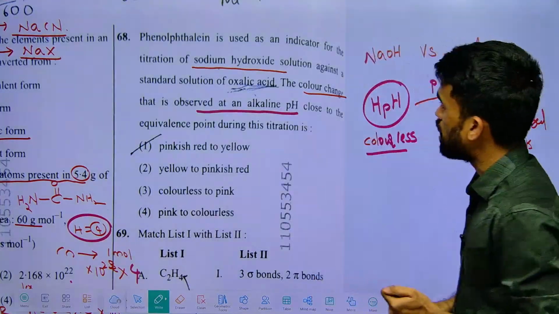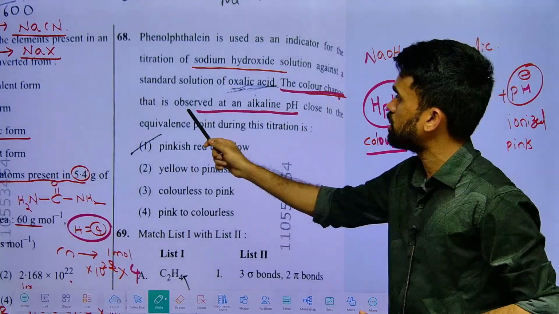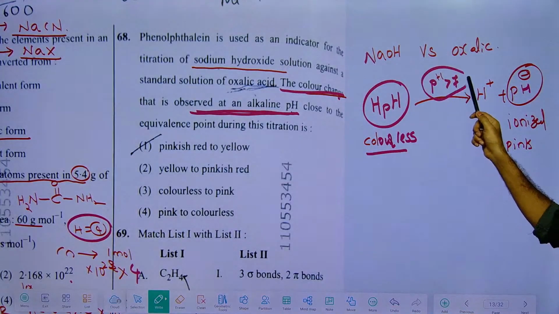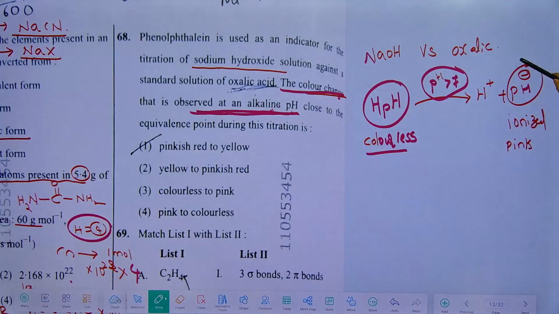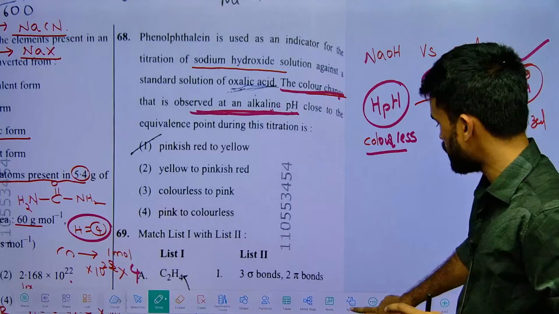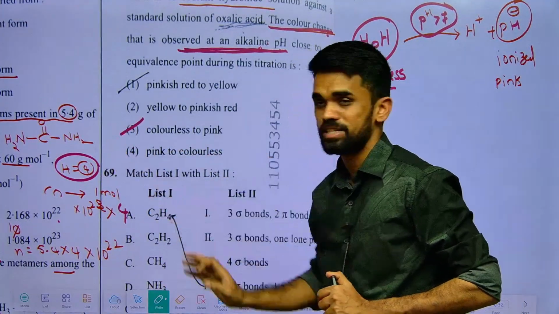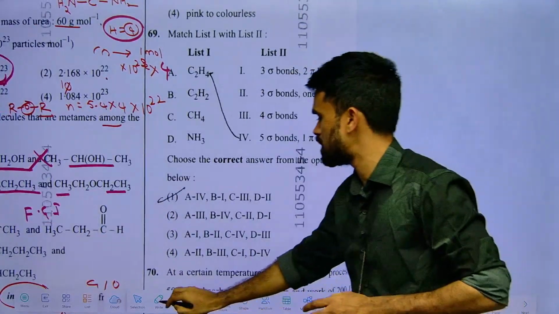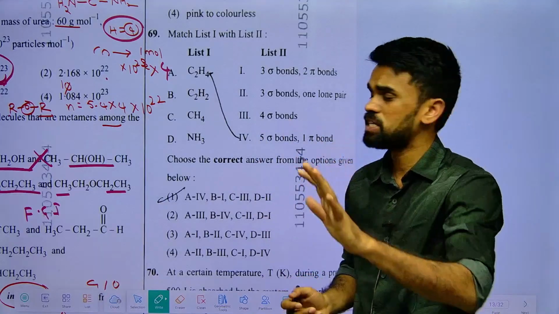Now what are they saying? What is the color change observed at the alkaline pH? At the alkaline pH, if the pH is greater than 7, they mentioned alkaline pH, so definitely we are going to see a colorless to pink color change. So where do we have colorless to pink? The third option is perfect for the discussion. Next, this one, a very simple question again based on hydrocarbons, just identifying hybridization and the number of sigma and pi bonds.